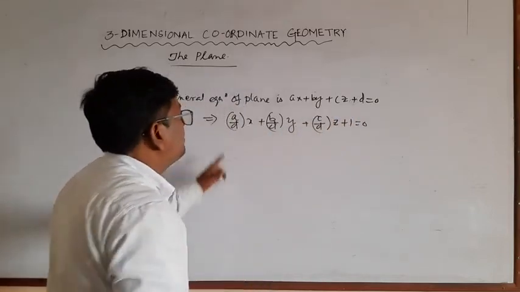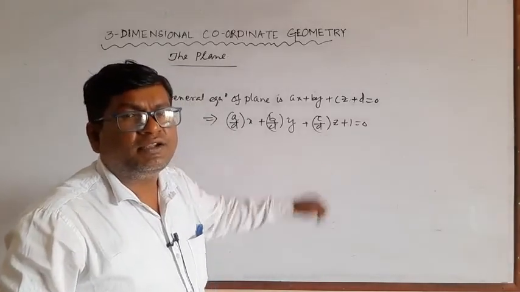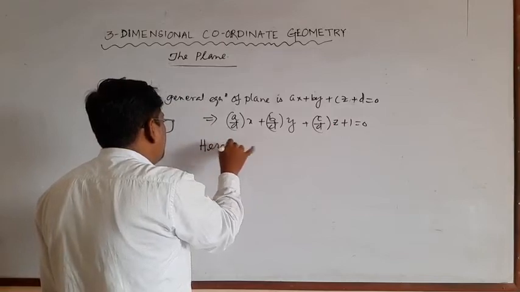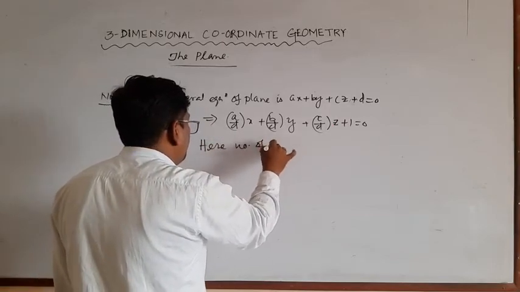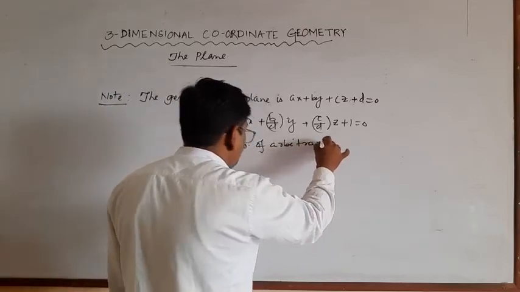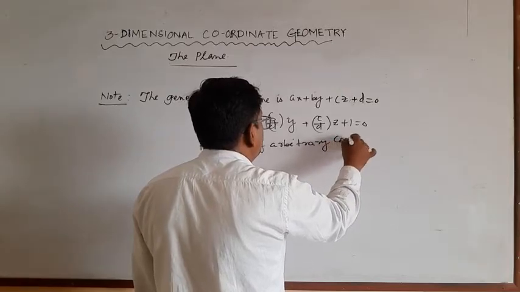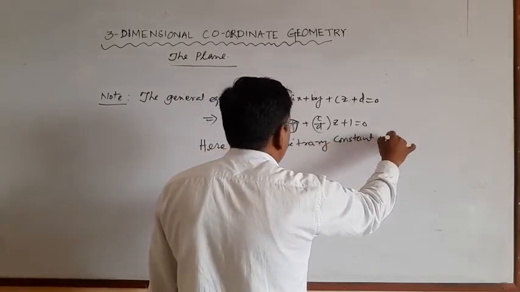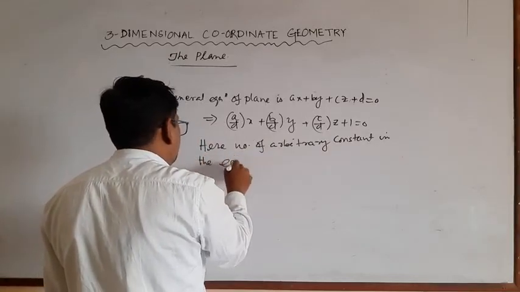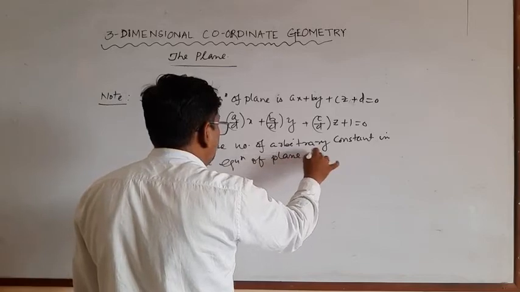Here 1 is a fixed constant, so the number of arbitrary constants in the equation of plane is 3.